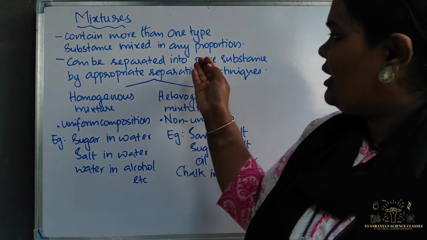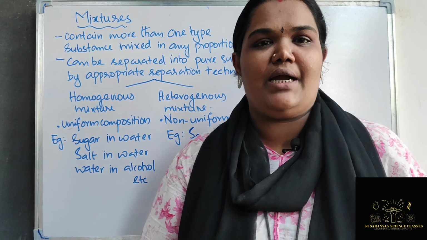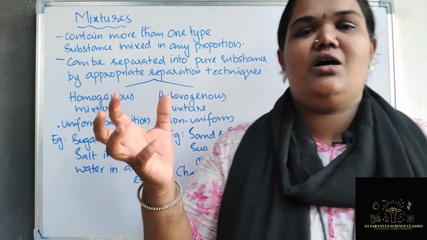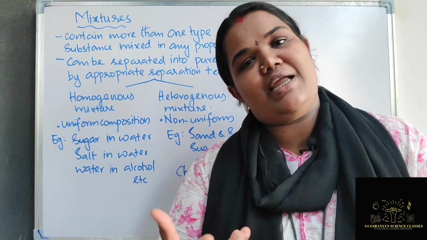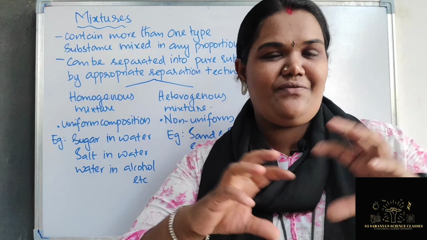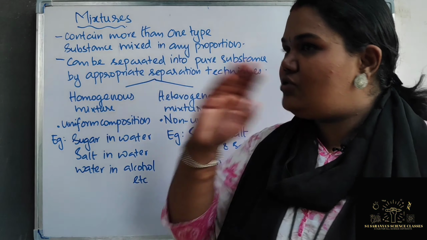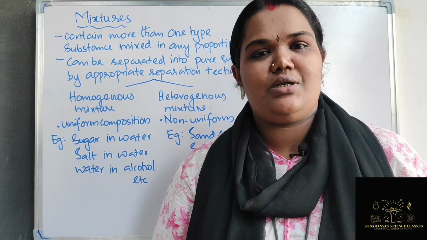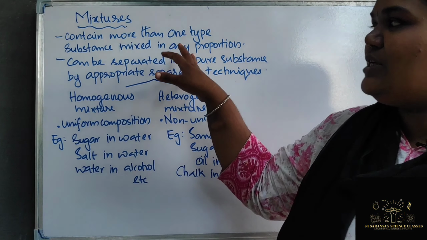So here you can see that they contain more than one type of substance and they are mixed in any proportion. The proportion can be in any format, there is no fixed format. But if we are taking a compound, compounds are actually made by the mixing of two or more elements but in a fixed proportion. If the proportion changes then the substance is entirely different. Here there is no rule that it must be in a fixed proportion, it can be in any proportion. That's a specialty of a mixture.